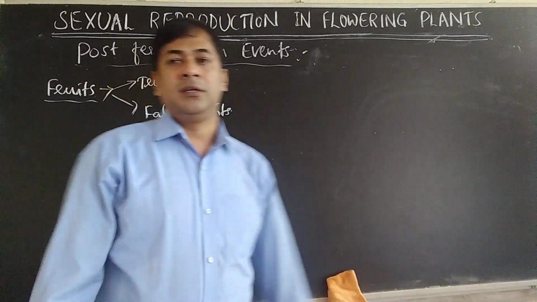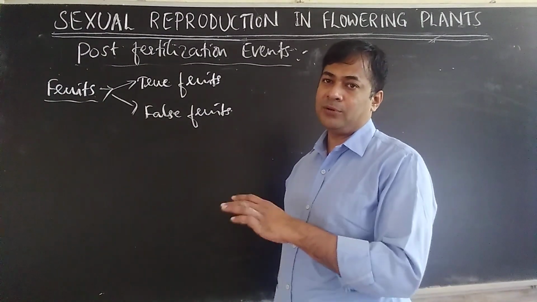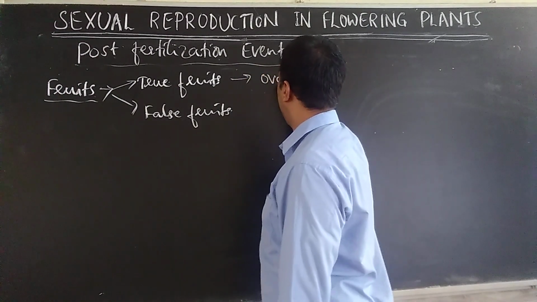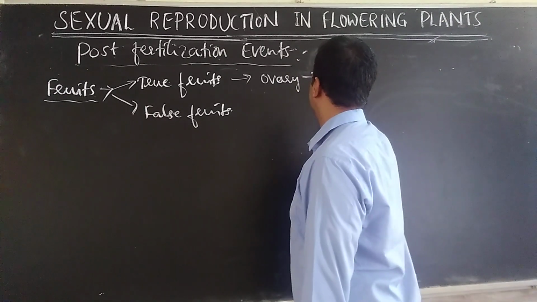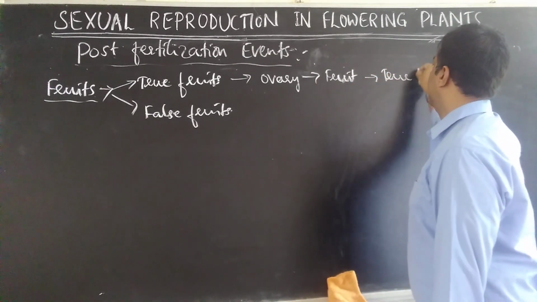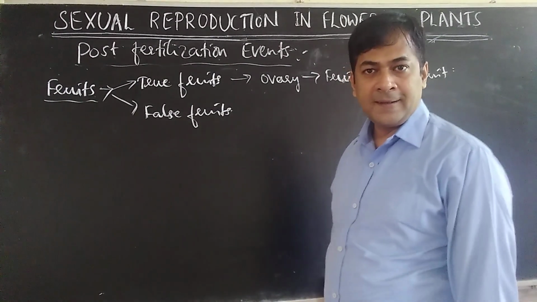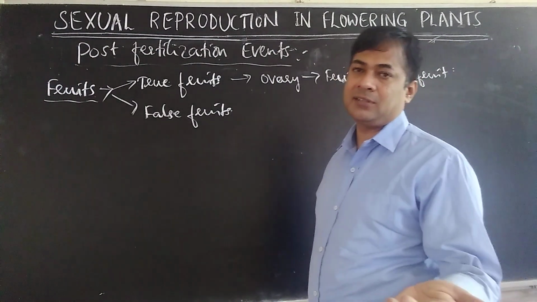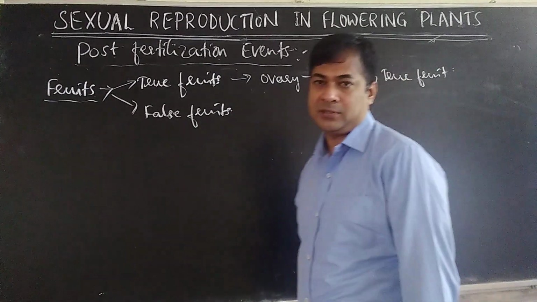True fruit means if the ovary becomes a fruit, if the fruit is developed by the ovary, then it is a true fruit. Usually what happens? Ovary produces fruit. If the ovary doesn't produce a fruit and the fruit is produced by another part of the flower, then it will be a false fruit. For true fruit you can take many examples.